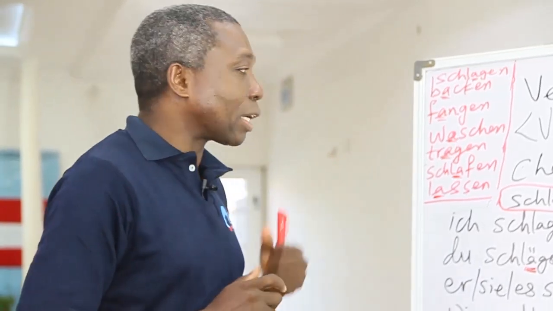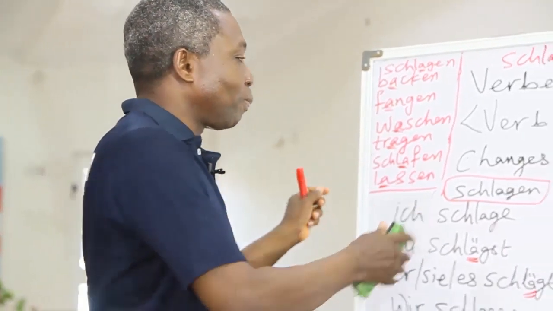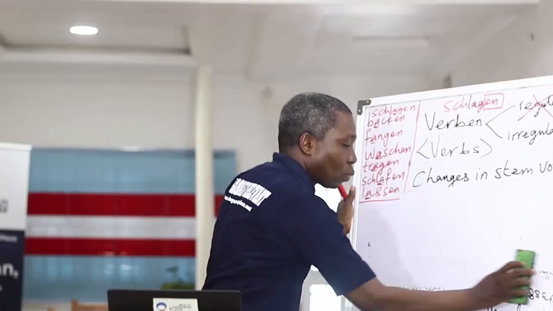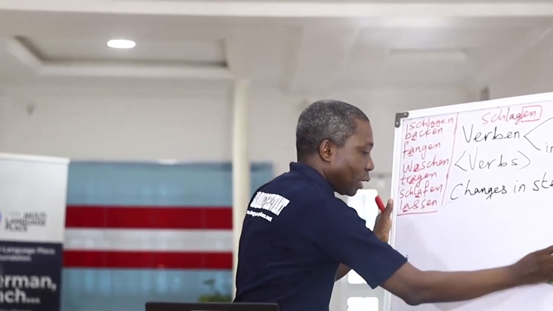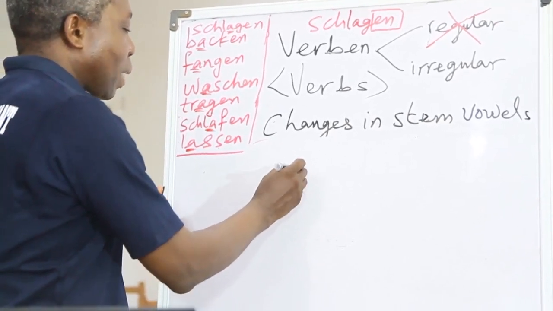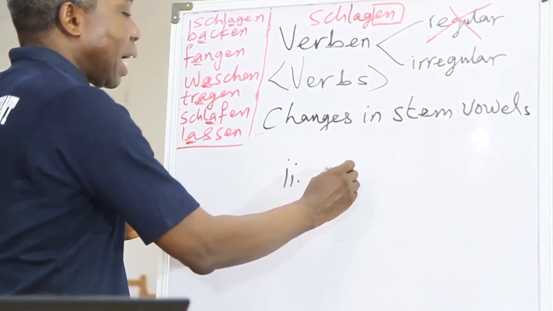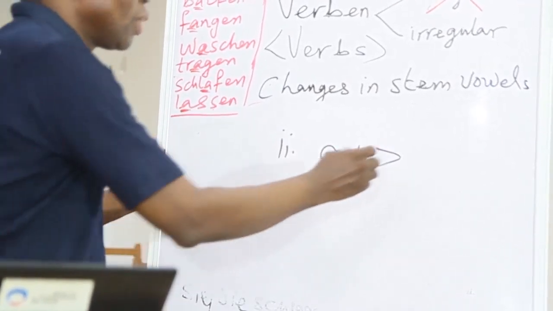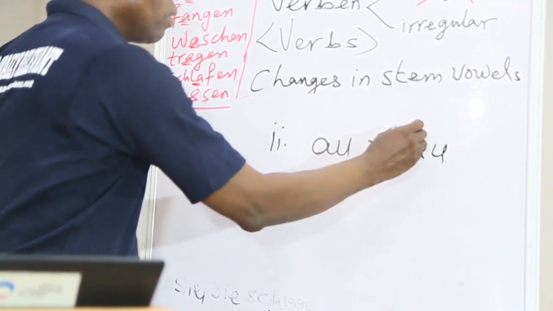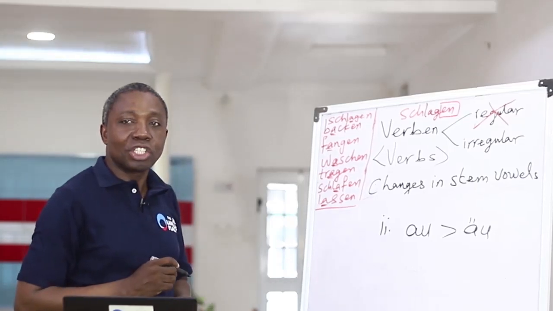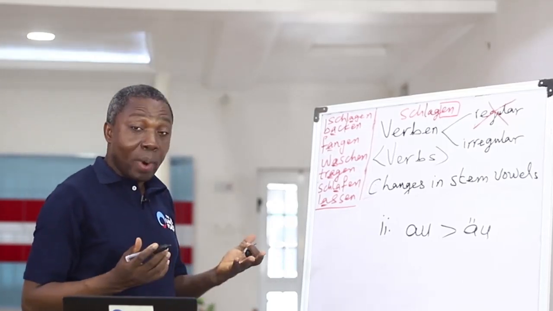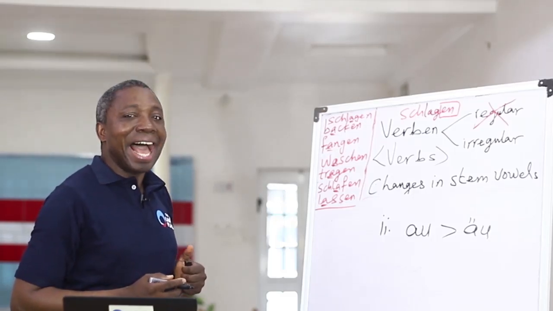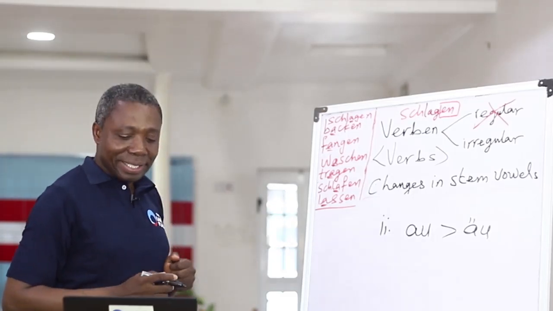The second group, as we saw it listed, has to do with something that is also closely related to what we have just done. The second one talks about au changing to äu, where, remember, second person singular and third person singular.